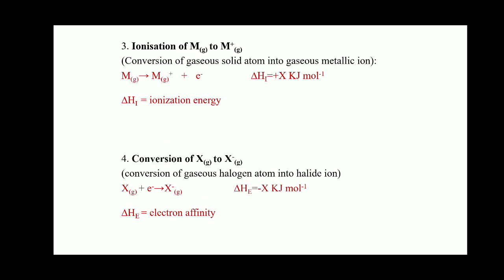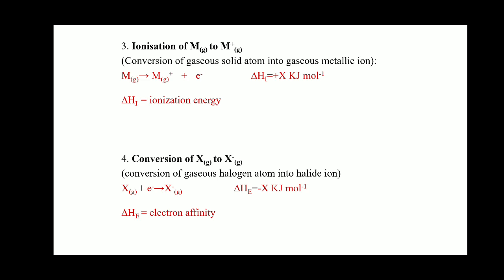The third step is the ionization of the metal in gaseous state to M plus, which is also in gaseous state. Ionization energy means the minimum amount of energy required to remove an electron from the valence shell of the metal.